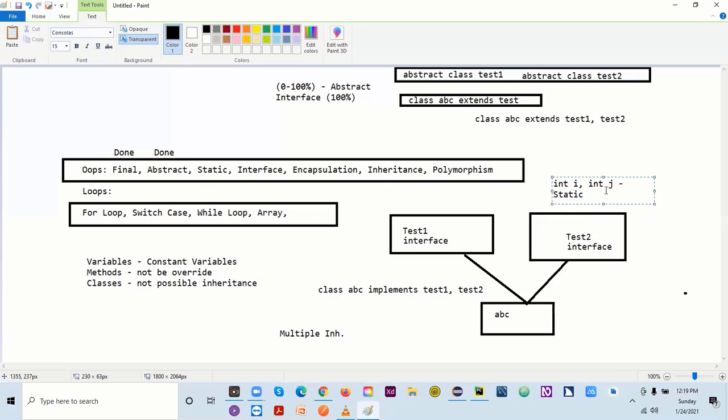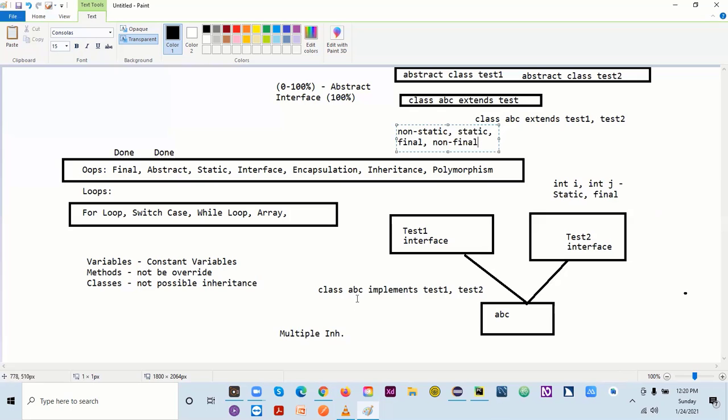Okay. Final we just saw yesterday, right? So what is final? Final will be constant. So it will have only just final. They are all related actually. It will have a final variable or static. But when you talk about an abstract class, you can have your variable, it will be non-static. You can have a static, you can have a final, and you can also have a non-final. All right, so this is what you can have in your abstract class.